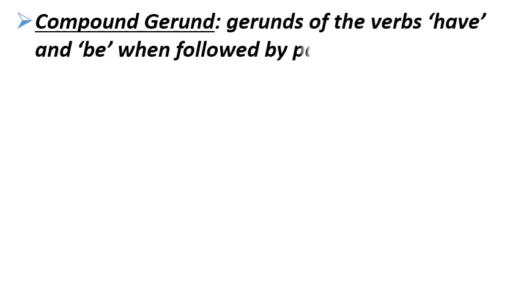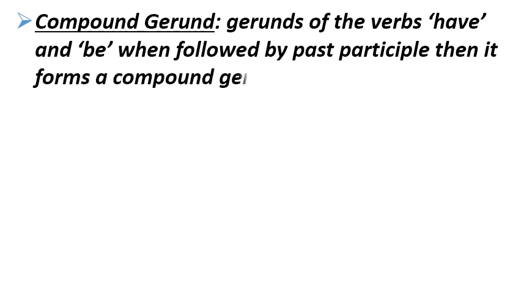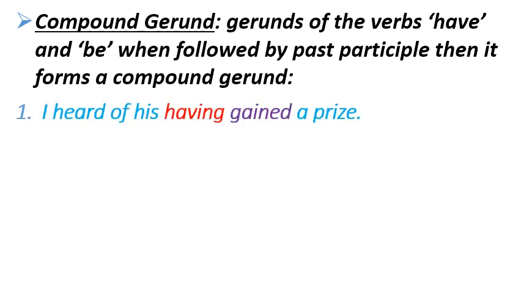Compound gerund. So let's see what the meaning of compound gerund is. Gerunds of the verbs have and be, when followed by a past participle, form a compound gerund. Or we can say that compound gerund forms are formed by placing a past participle after the gerunds of have and be. To clarify it, let's see some examples. I heard of his having gained a prize. As we can see, having is a gerund and gained is a past participle.